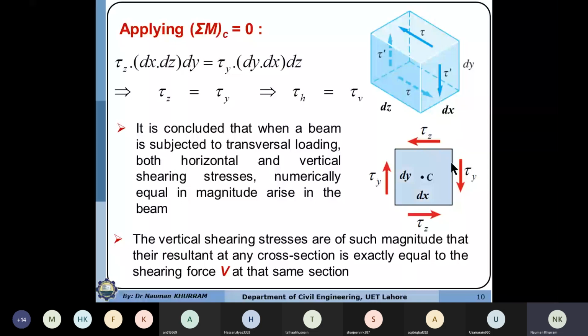If at one corner you have the tail of the horizontal shear stress, then you will also have the tail of the vertical shear stress. So either the heads of both vertical and horizontal shear stresses meet at one corner, or their tails meet at one corner. The summation of all vertical shear stresses multiplied by the area of the cross section will be equal to the resisting shear force at that section. So we have already covered this. Okay, next,